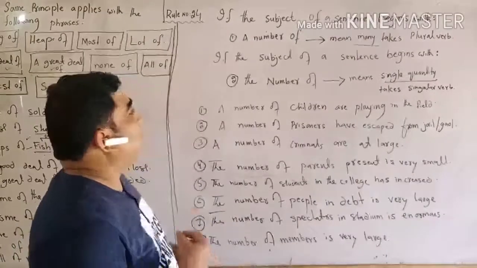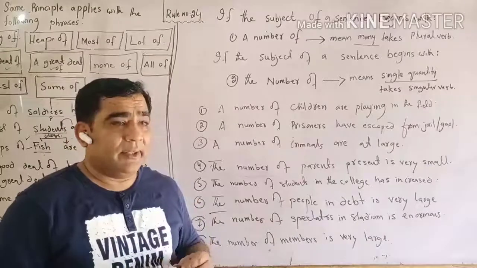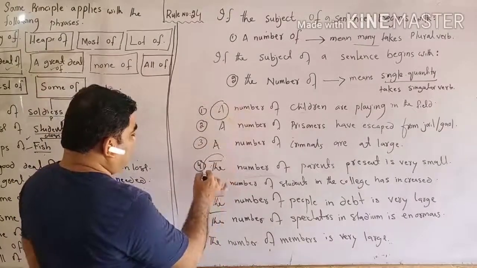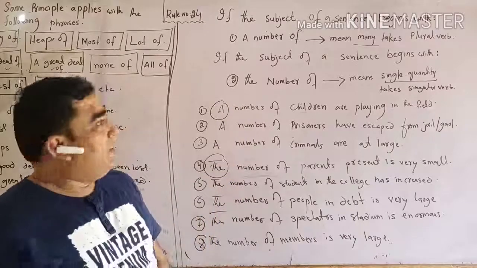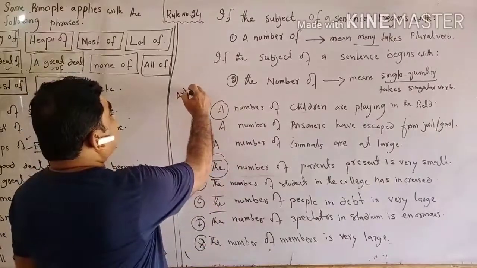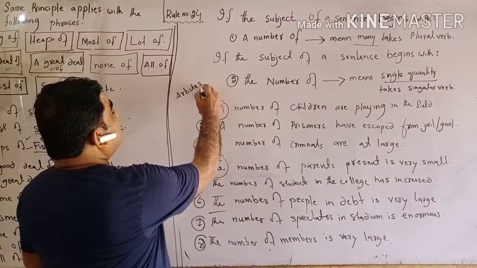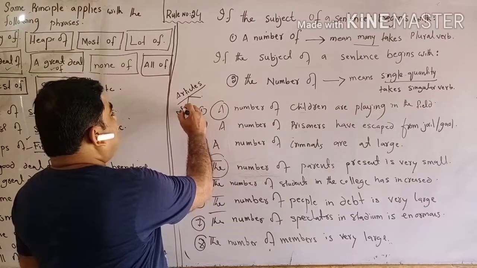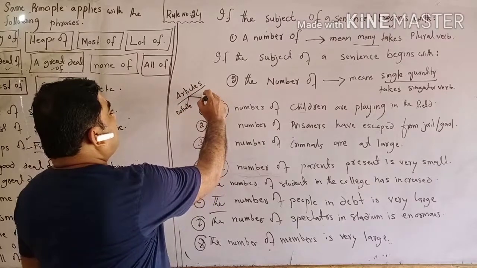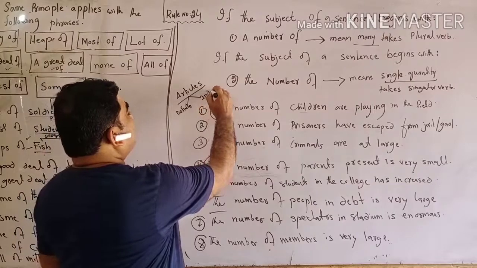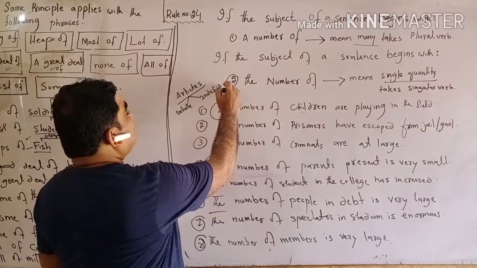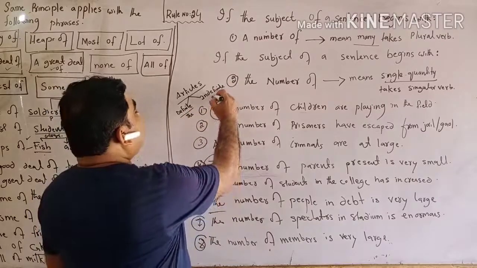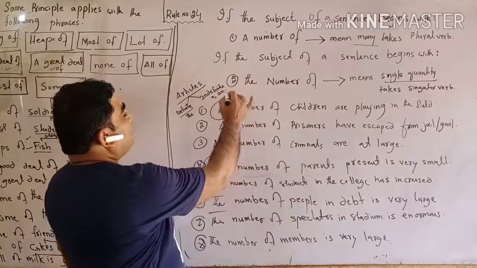This is rule number 24, and this says that we have to see whether there is a or an, or the. These are the articles. Articles are divided into two kinds. One is definite and another is indefinite. Definite has the, indefinite has a or an.